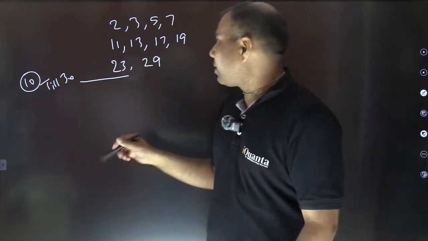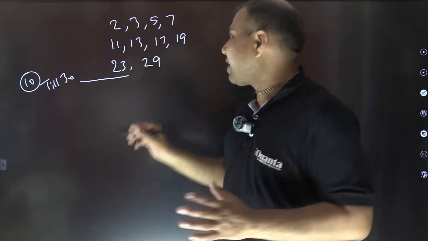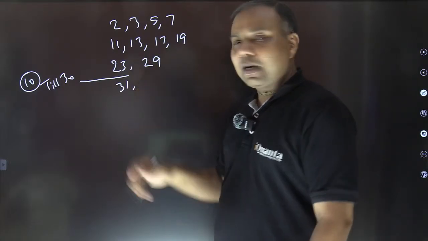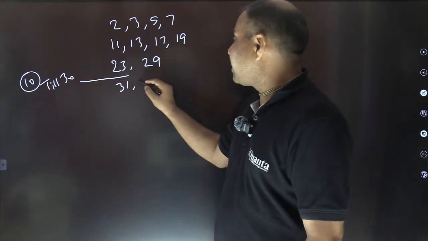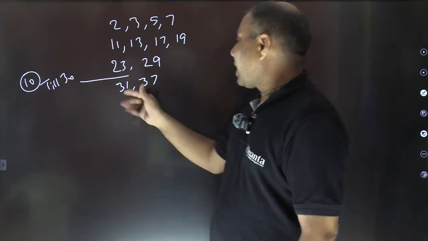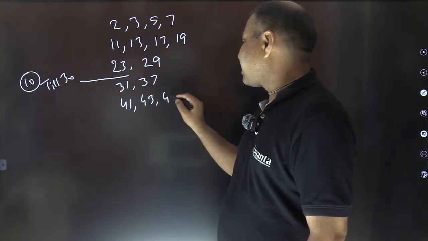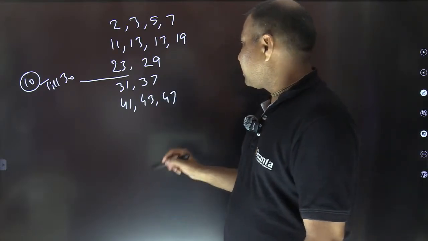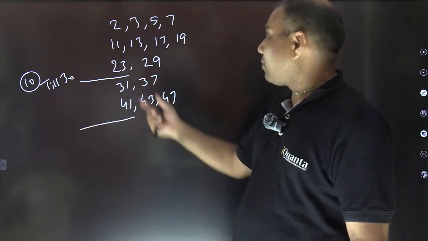Let's proceed further. So after 29, in the next set we are having 31, which is a prime number. 33 is not, it is divisible by 3. So 35 is also not prime, 37 is prime, 39 is divisible by 3, that's not. Moving ahead, 41, 43 and 47 are prime. And so this is till 50. So till 50 we have 5 more, right?